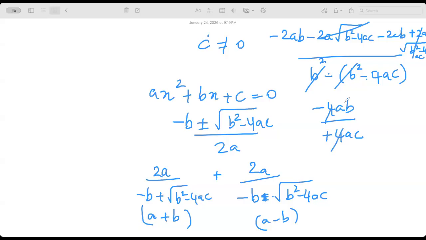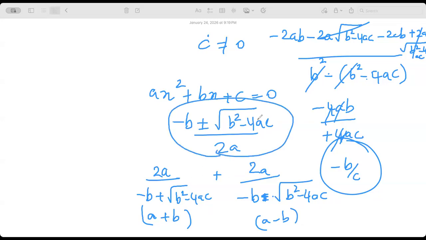So what happens? See, minus b by c. I think that's what they wanted us to prove. Yes, that's what they wanted us to prove. You got it? So that's what they said: find the roots, find the reciprocals, add them up. They just want you to be good with the multiplication, a plus b, a minus b things. They wanted you to prove that the sum of the reciprocals of the roots is minus b by c. Make sense? Yes. It's a stretch, but it's good that you tried.